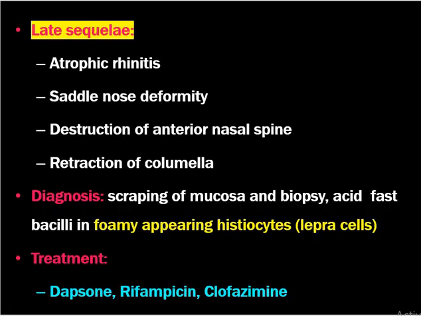The late sequela of the nose in leprosy is atrophic rhinitis. Because of gross destruction of the nose, the nose becomes roomy and there might be atrophic changes. There is nose deformity due to destruction of nasal cartilage and septum, destruction of the anterior nasal spine, bony destruction, and retraction of the columella. Diagnosis is made clinically and by scraping of mucosa and biopsy. Acid-fast bacilli are found in foamy appearing histiocytes, so-called lepra cells.